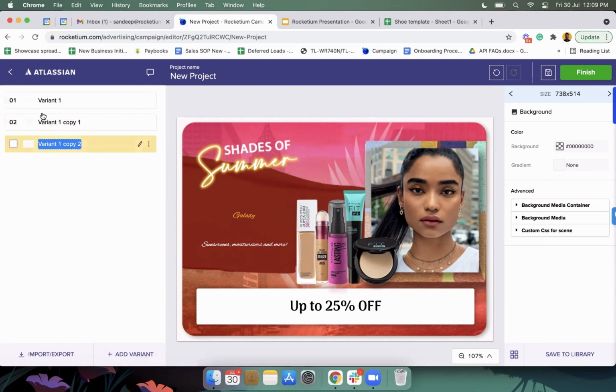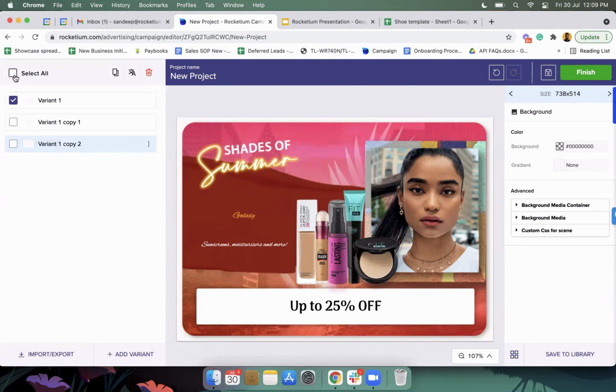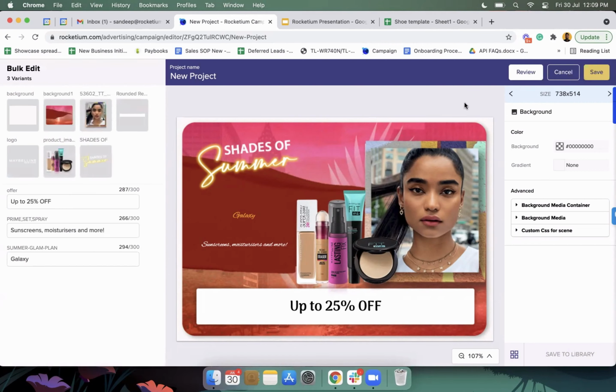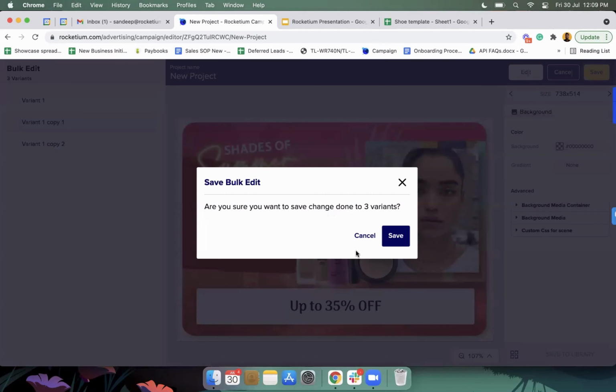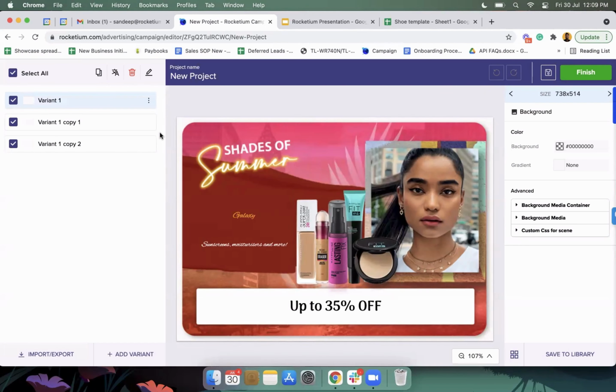Maybe for all these three creatives, you want to change the discount percentage. You could select all of them and bulk edit. Instead of 25% discount, I'll say, you know what, I need 35% discount. Then you can review it. Now all my creatives are updated with 35% discount, and I can save them, go back to the projects, and update everything in the campaign again.